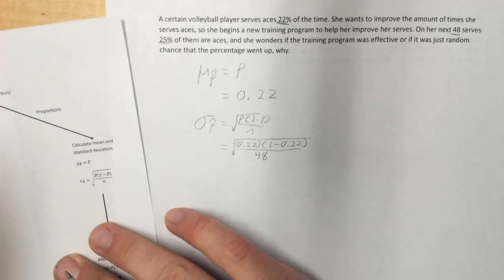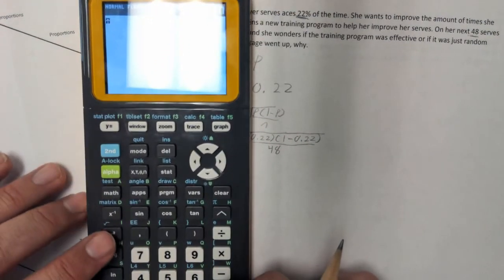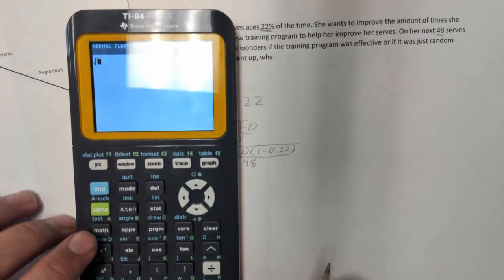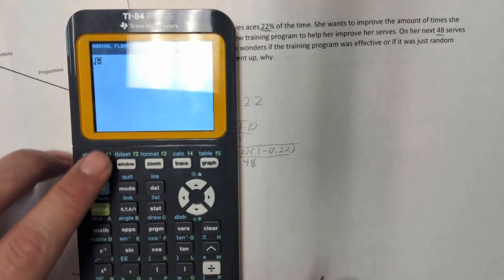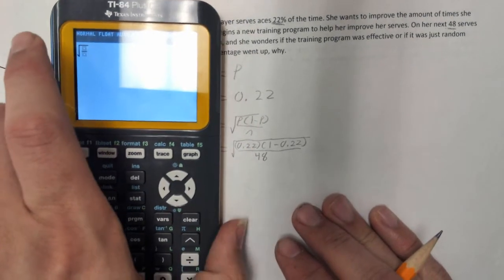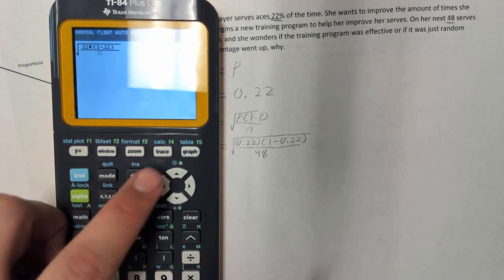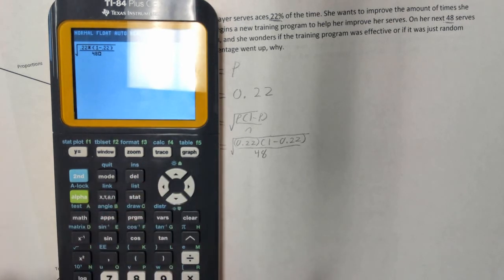And now we're going to plug all that into a calculator. So we have second, square root, and I'm going to put it in as a fraction. So it is 0.22 times 1 minus 0.22, divided by n, which is 48.